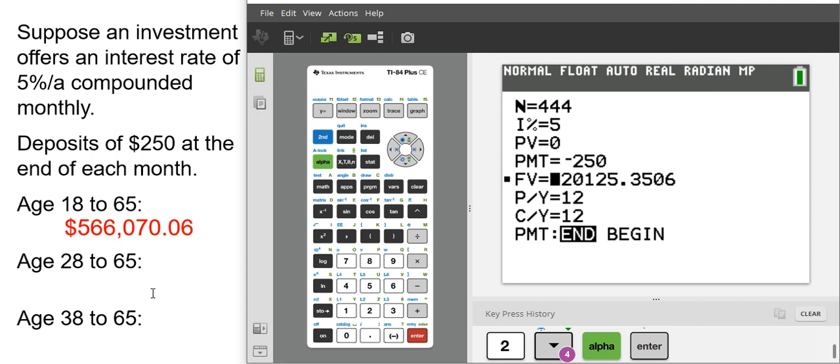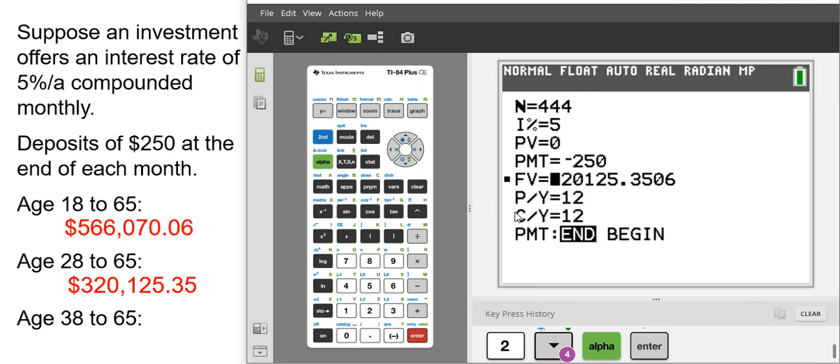So I'll record that value here. There. So we can see the difference. Right? We have about $246,000 difference. Yikes. So those first 10 years are pretty important.